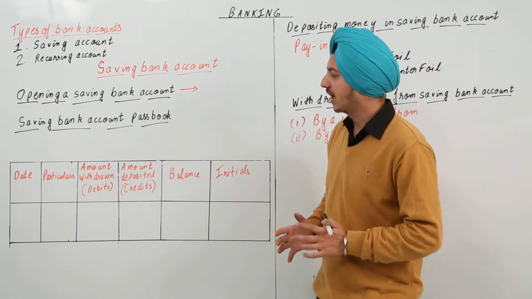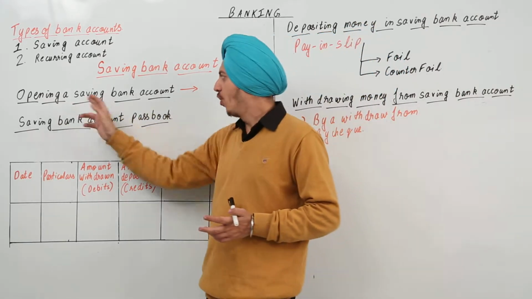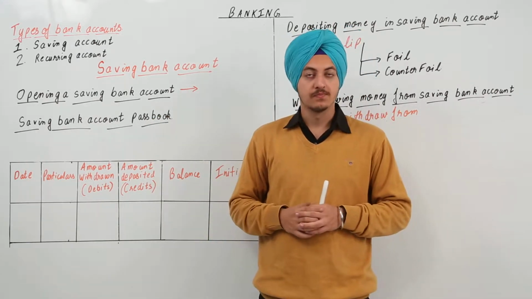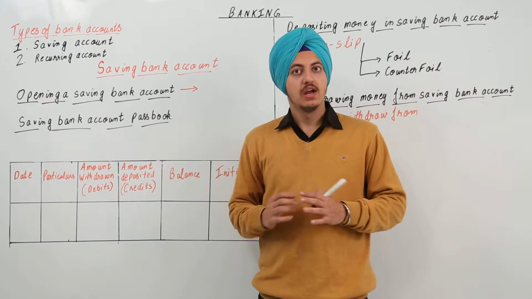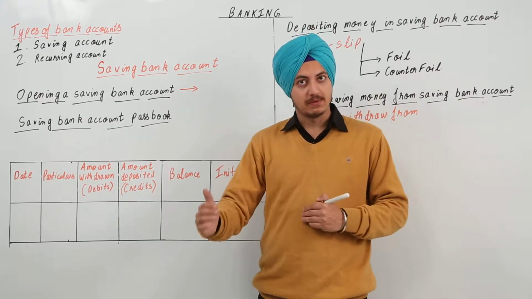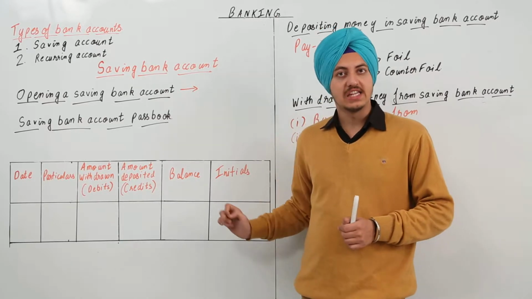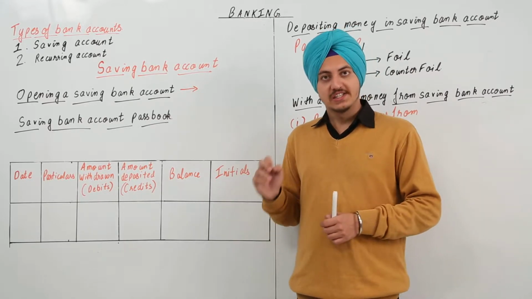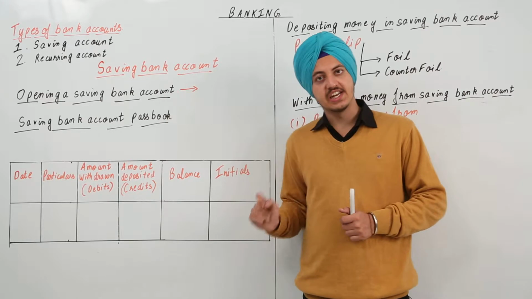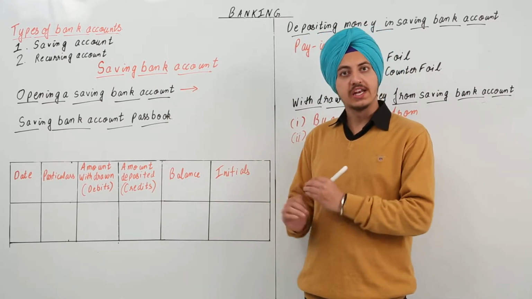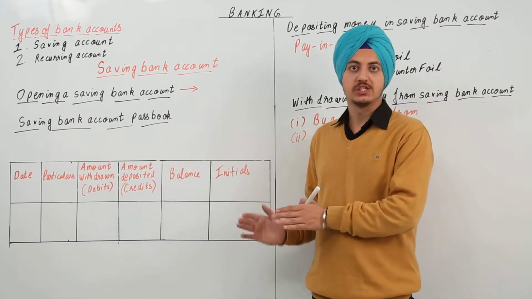In a saving bank account, first of all, the topic is opening of a saving bank account. How do you open a saving bank account? First of all, you go to the bank and they will give you an application form. You fill that form and at the bottom, you sign it with your authorized signature. These signatures will be used for all the transactions that will occur in your account after this point.